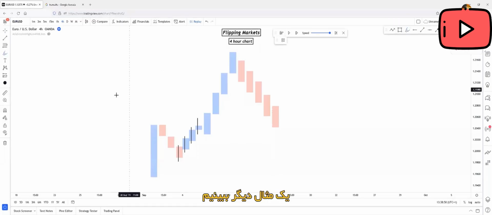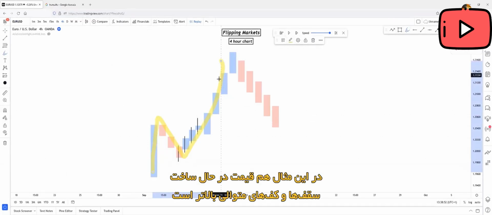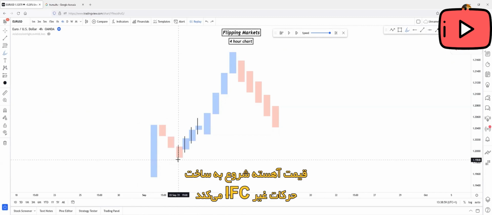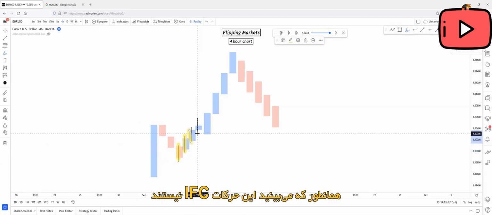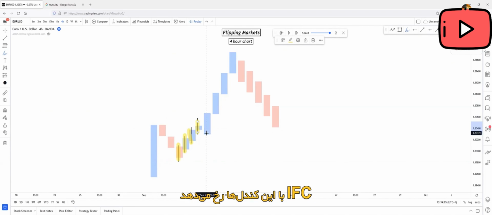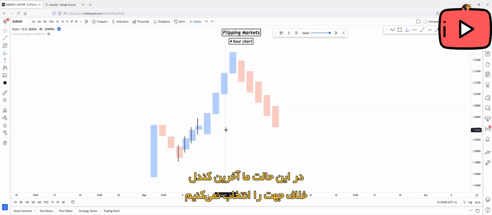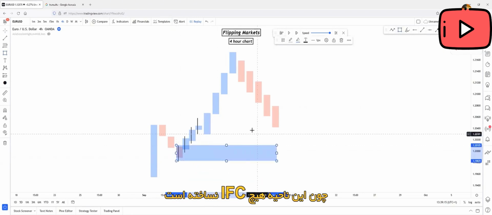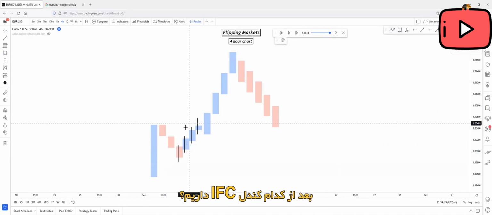Let's see another example. In this case, price is creating a series of higher highs and higher lows again. After the last high has been created and the pullback happened, price started to slow down and started to create efficient movements. As you can see, all of these movements are efficient. The inefficiency came into the market with these candles. So in this case, you won't choose the last opposite side direction candle, so this zone, because it didn't create any inefficiency. Which candle created the inefficiency?